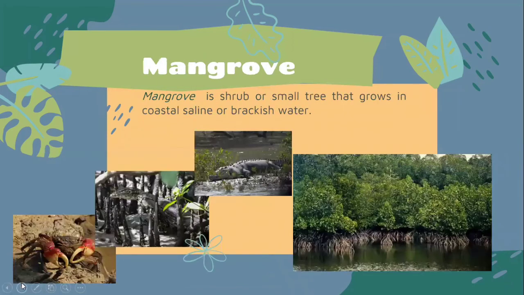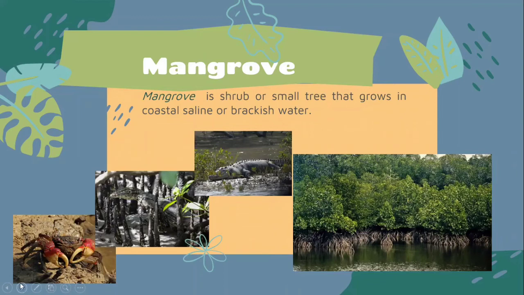The next one we have is mangrove. Mangrove, as you can see on the screen, is a forest of small trees that grow in coastal saline or brackish water. You can find several beaches planted with these kinds of plants. Here are examples of animals that you can find in mangrove: the first one is crocodile, and lizard, and also crab.